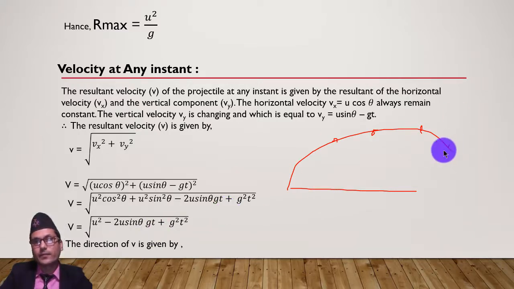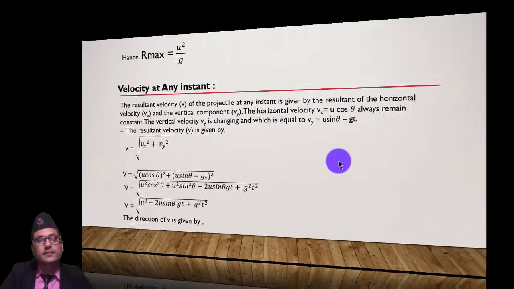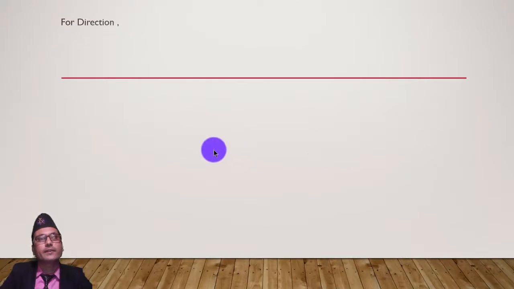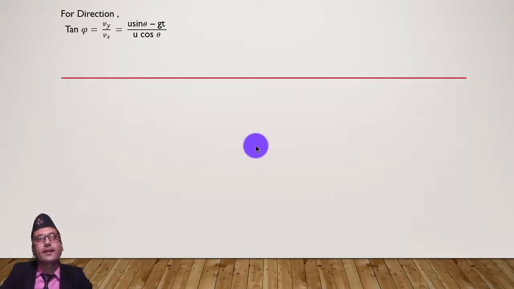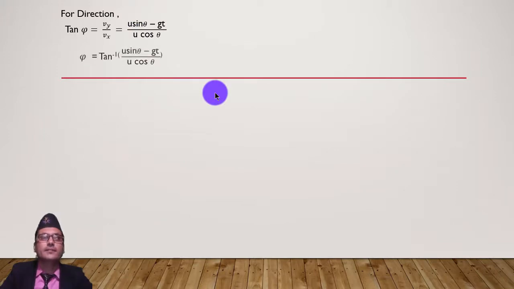Direction means y component by x component. It is so simple, vy by vx. Okay, wait for a minute. For direction, tan phi equals vy by vx. Putting this value, we can get the direction: phi equals tan inverse of (u sin theta minus gt) by (u cos theta).